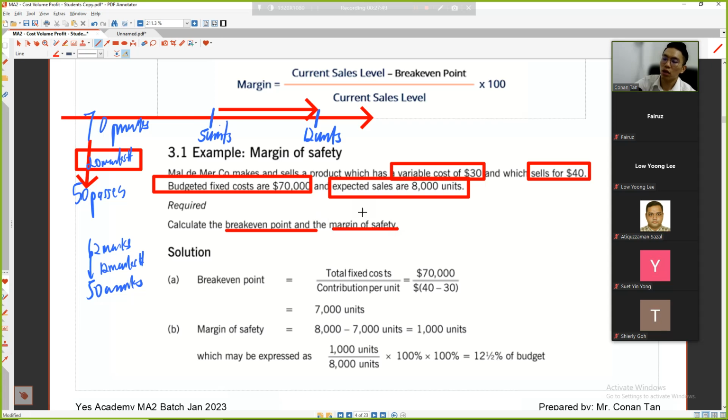Okay, very good. So the first one is break even point. Break even point is 70,000 divided by how much is my contribution? 40 minus 30. So I know each unit I'm selling, I'm earning 10, so I need to sell 7,000 units. But right now I'm selling 8,000 units, which means how much is the margin? The margin is 1,000 units. So how do I calculate how many percent I can lose?